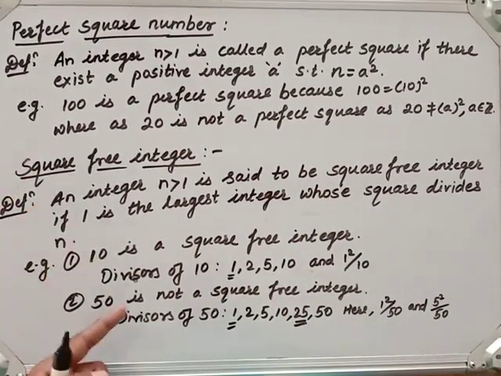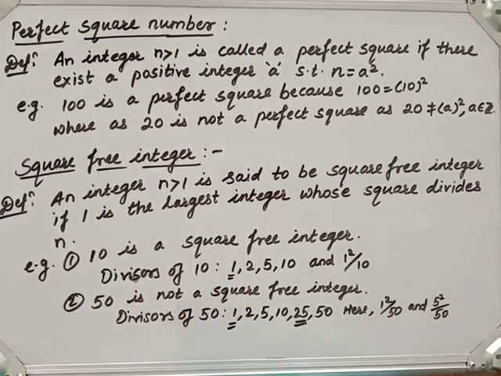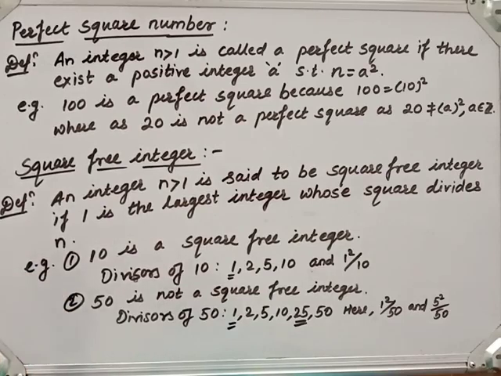Now it is not always possible to determine the divisors and check whether they are perfect squares or square free integers. So to avoid this, let us write one remark to decide whether a number is a perfect square or a square free integer.